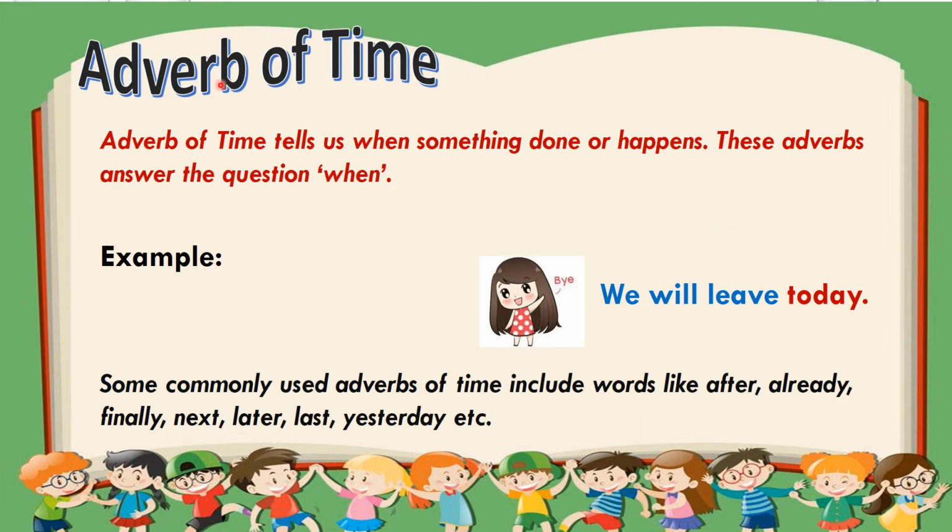Now let's discuss adverb of time. An adverb of time tells us when something is done or happens. These adverbs answer the question when. For example, we leave today. So when will we leave? We will leave today. So today is your adverb of time. Some commonly used adverbs of time include words like after, already, finally, next, later, last, yesterday, etc.